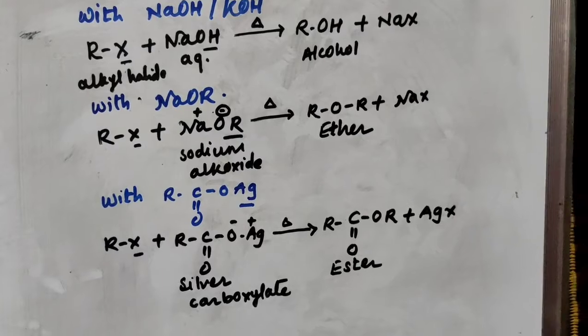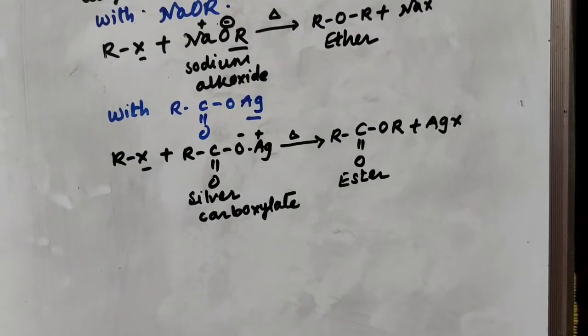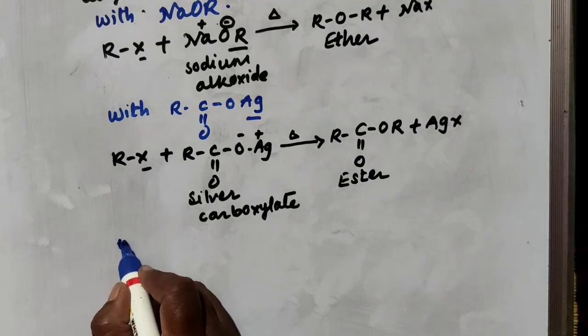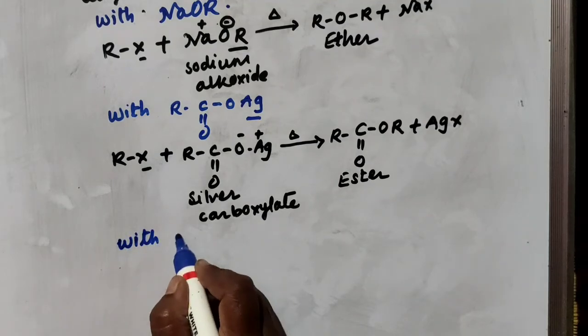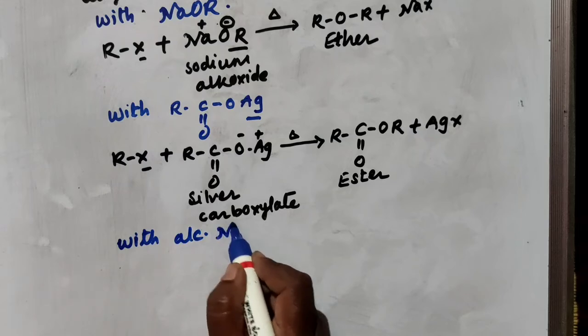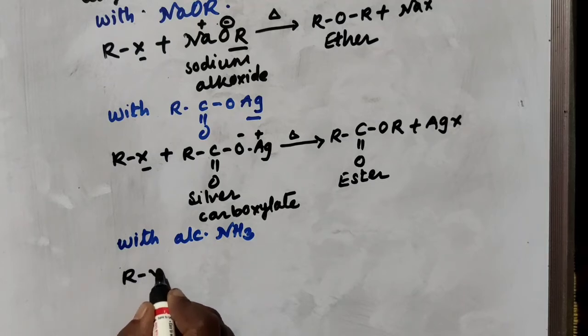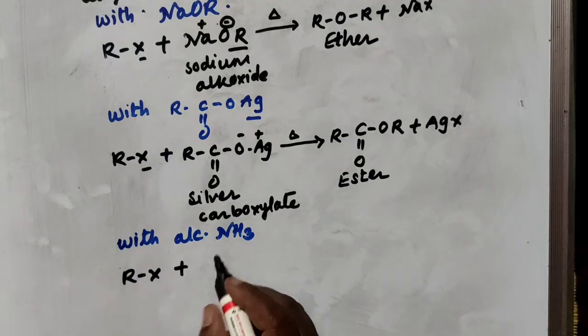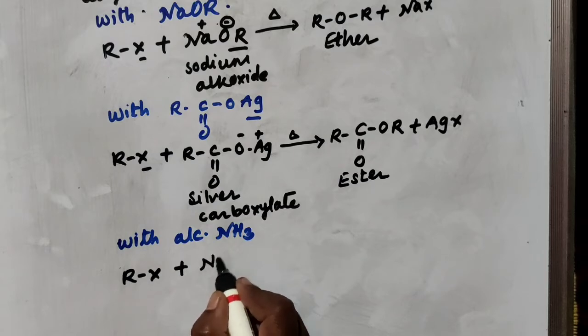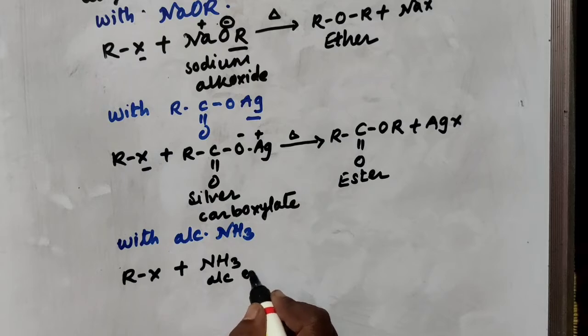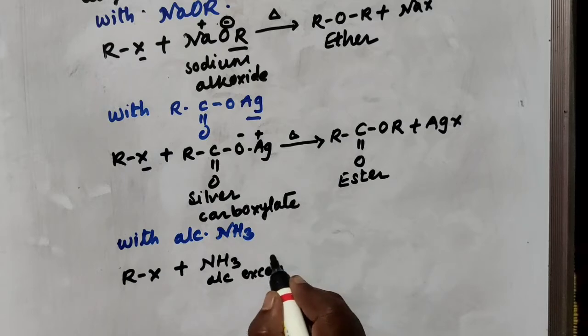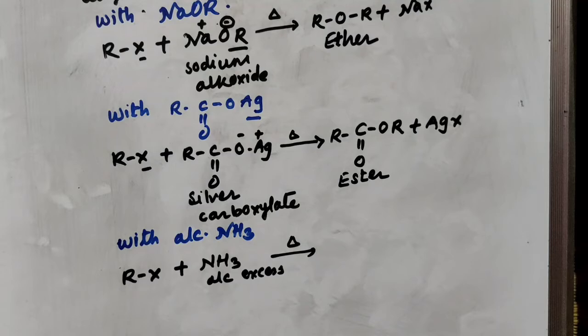The next reaction will be with alcoholic NH3. So the next reaction is with alcoholic ammonia, NH3. When this alkyl halide RX is heated with excess of alcoholic ammonia, this is in excess.